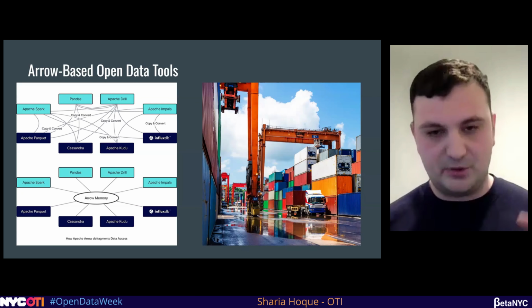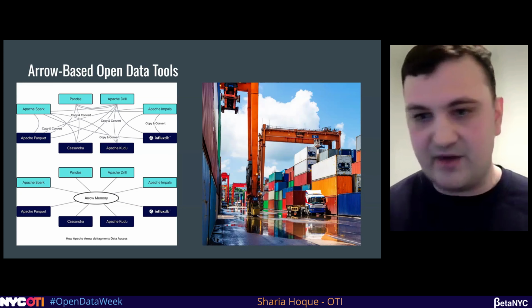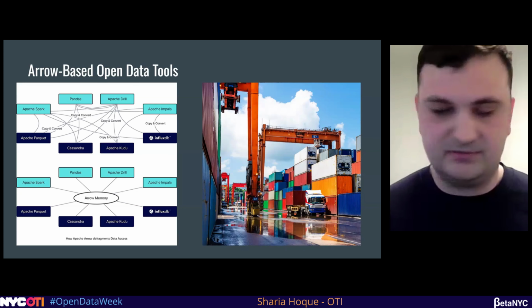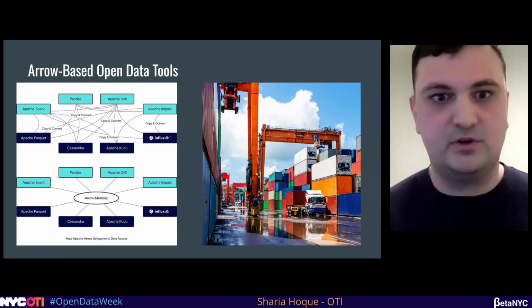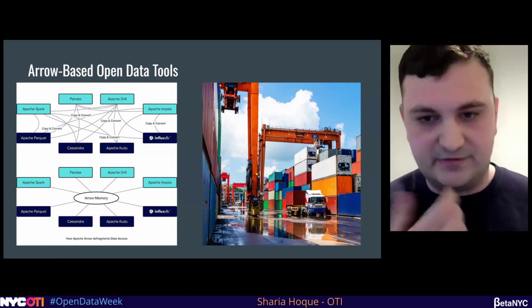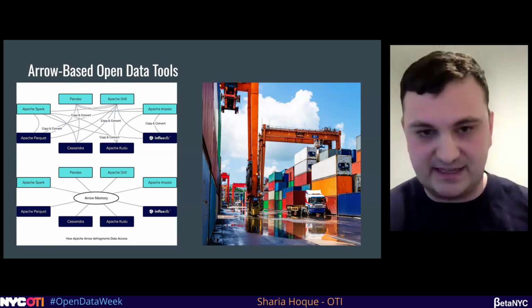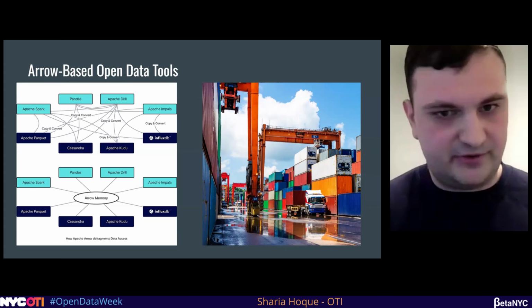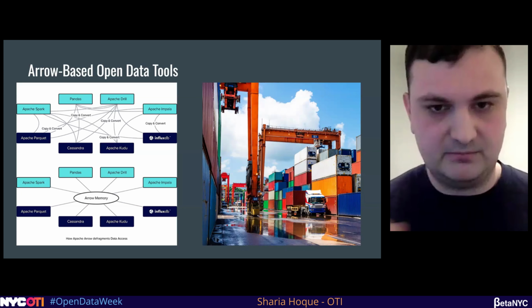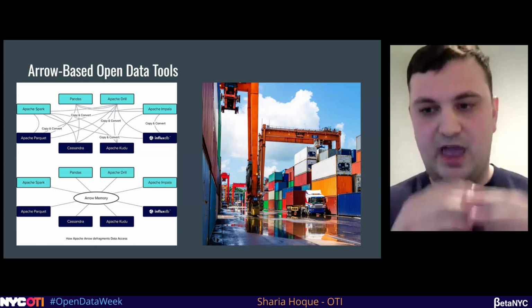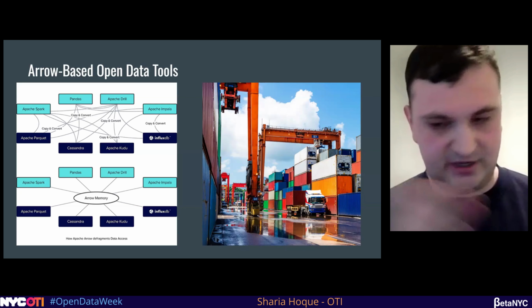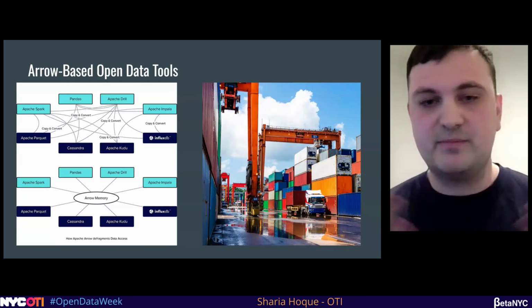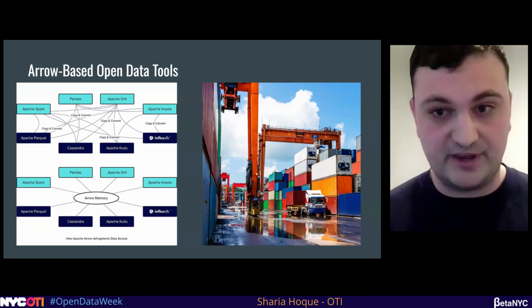So imagine the world's ports, and imagine that every port spoke a different language. It's not a perfect analogy, but we'll go with it. In order to maintain global trade, every port needs to maintain English to French, English to German, English to Spanish, and also French to English, French to Spanish. Imagine everyone in the world having that, and that causes coordination problems.